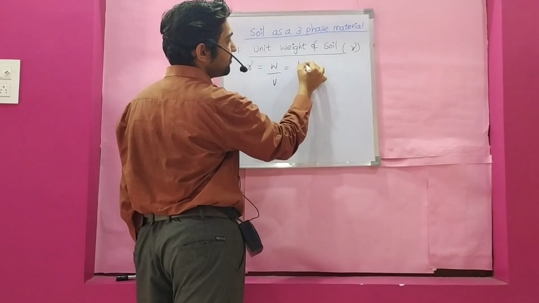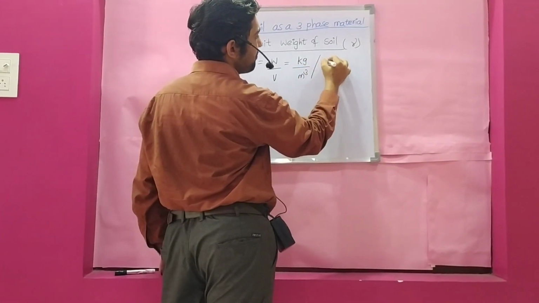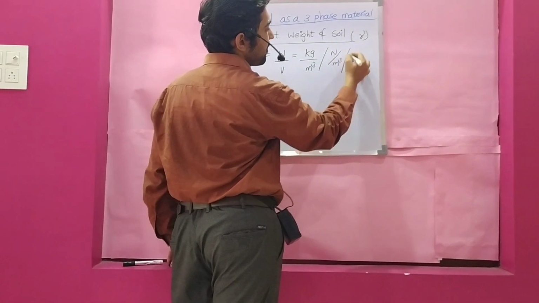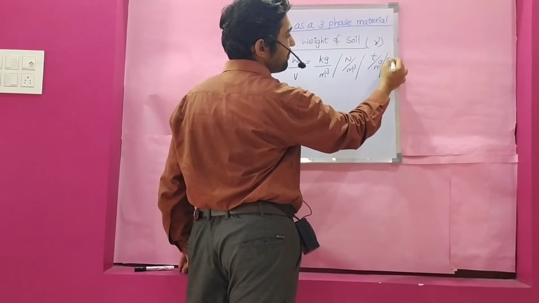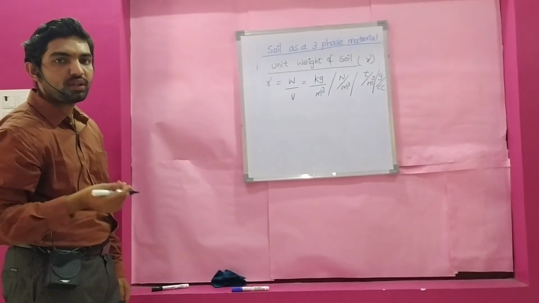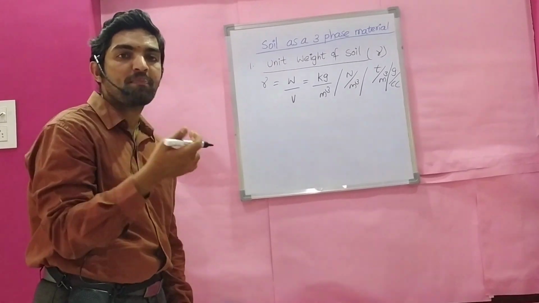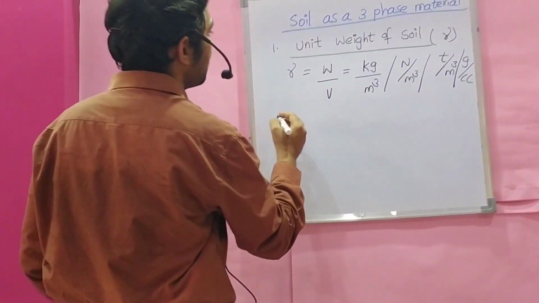Weight we can represent in terms of kg and meter cube, or in Newton per meter cube, or you can convert to ton per meter cube, or gram per cc. All representations are same because we can convert from one unit to another, MKS unit, SI unit, like FPS unit. All these are unit representations.